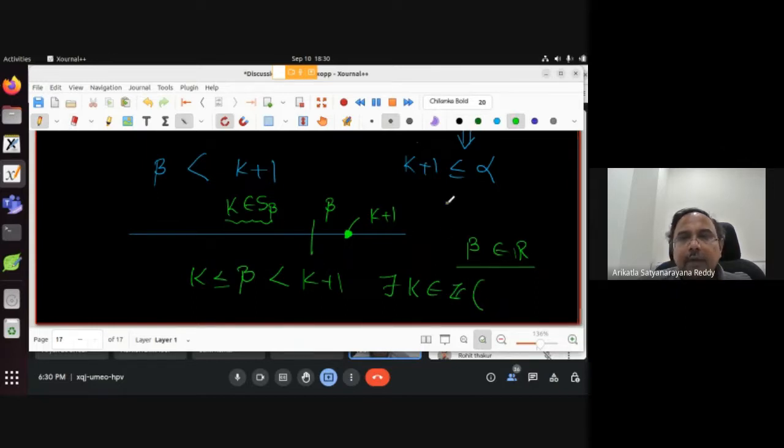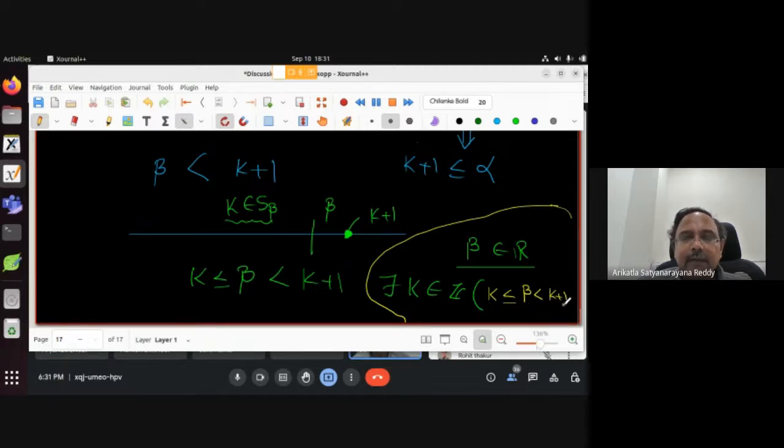Let's conclude once. What did you see? If beta is a real number, then finally what came out? There is an integer with what property? Yeah, Aryan, go ahead. K is less than or equal to beta is less than k plus 1. Yes. So you take any real number, there is an integer such that k is less than or equal to beta is less than k plus 1.